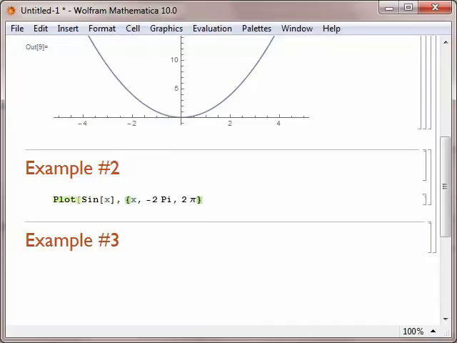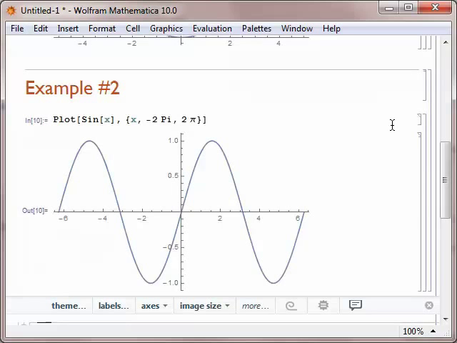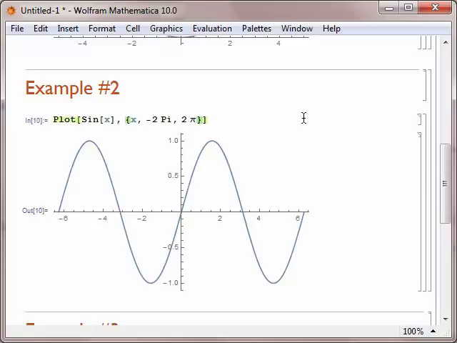We then close the curly brackets to close the domain, close the square bracket to close the Plot command, and then we can push Shift Enter and see the graph of y equals the sine of x. Besides the options for changing the look of a graph that show up below the graph, we can also insert options into our Plot command. So the Plot command is always y equals the function, so we type the Plot and then the function and then comma, then the domain.